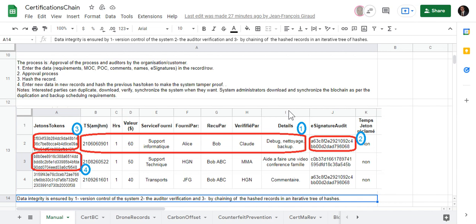But PDF is a static document. It does not evolve. It does not change. It becomes a record once it's signed, and you cannot use it as a tool to keep track of your compliance. So a blockchain, the beauty of a blockchain is that it progresses.